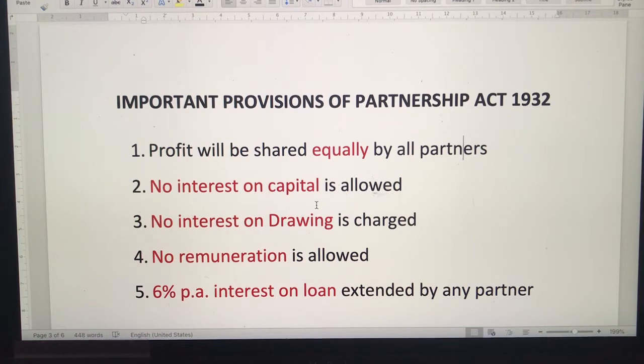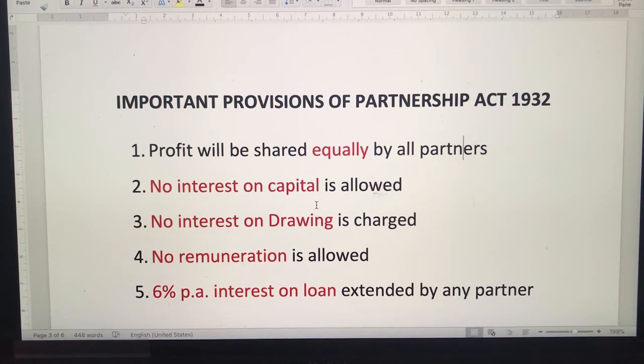In my previous lecture I finished up to the partnership deed, and today we are going to do some of the important provisions of the Partnership Act. Now this provision is required when the partnership deed is not made. As I told you in my previous lecture, the partnership deed is not compulsory. So it can be made or it cannot be made. It's not compulsory, but it is advisable.